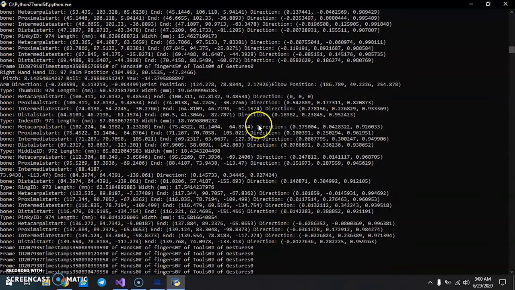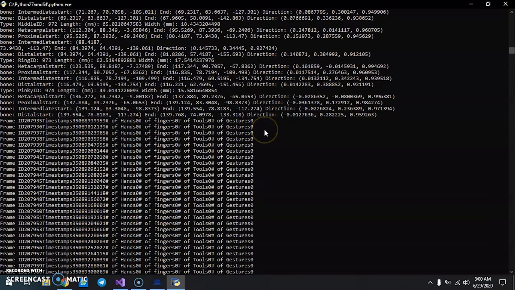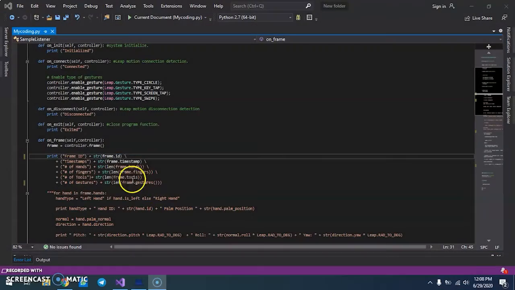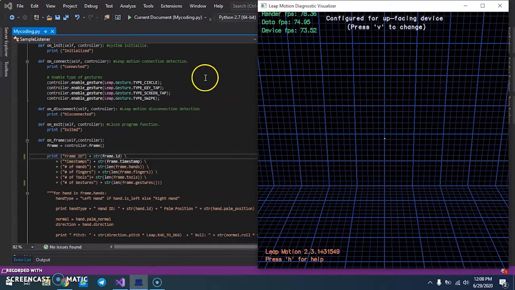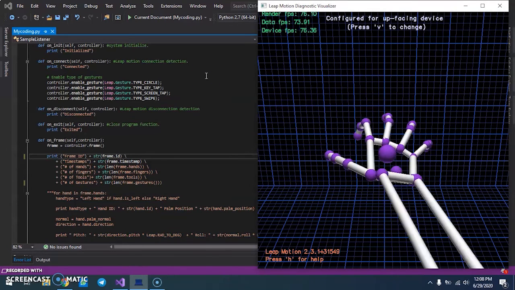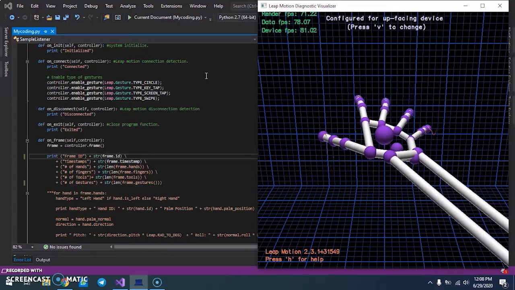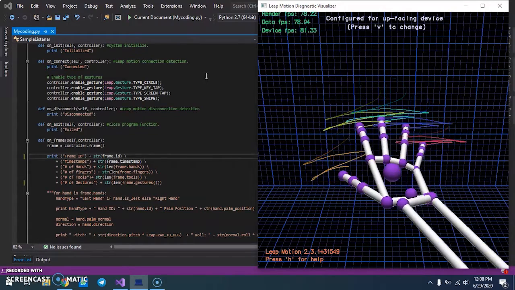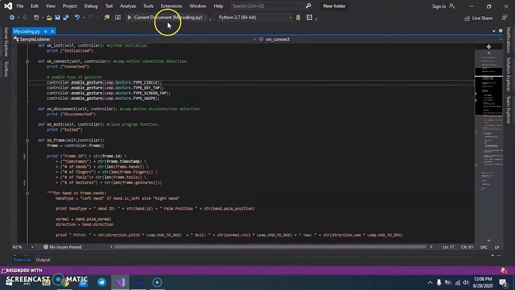So I'm going to explain it one by one by disabling certain things. Okay, now I'm going to proceed with the basic print, which will show the frame ID, timestamp, number of hands, number of fingers, tools, and gesture. Okay, to make the video easy, I'm going to use a visualizer, so it can be assumed that my hand is on the Leap Motion sensor when I move it. So let's run my coding.